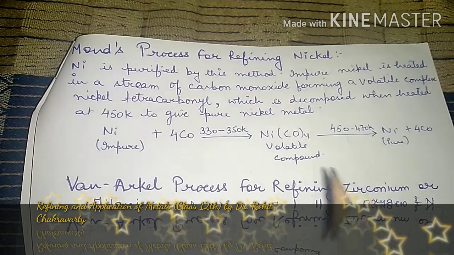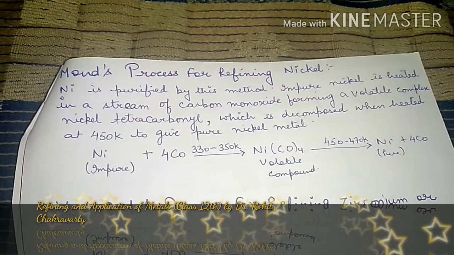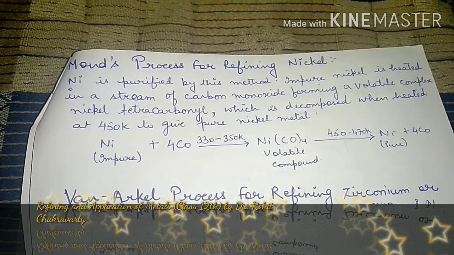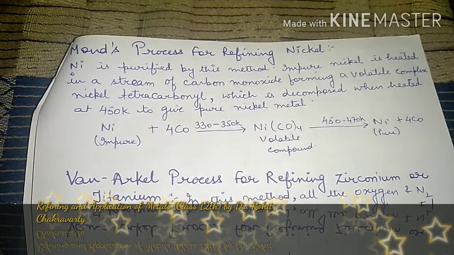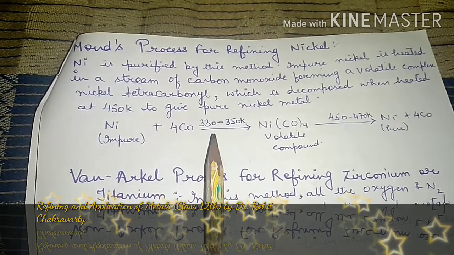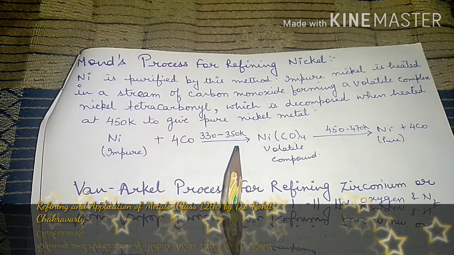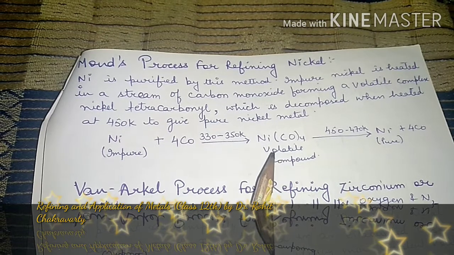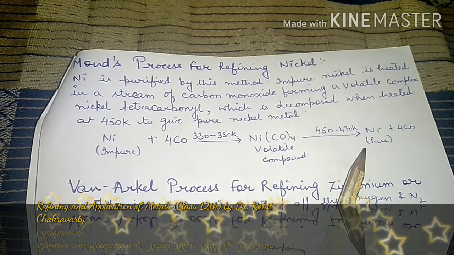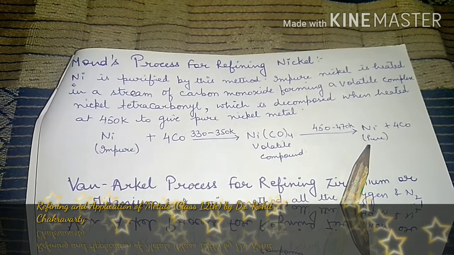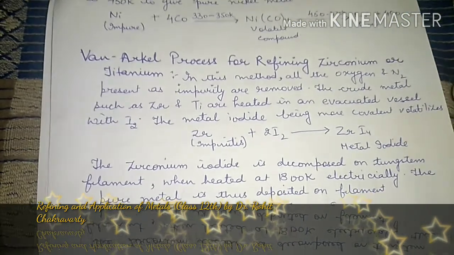Nickel is purified by this method. Impure nickel is heated in a stream of carbon monoxide, forming a volatile complex, nickel tetracarbonyl, which is decomposed when heated at 450 Kelvin. So here the temperature is very important. You need to remember, for making the complex around 330 to 350 Kelvin temperature is required to form the tetracarbonyl nickel, and then it gets decomposed at 450 to 470 Kelvin, resulting in the formation of pure metal, that is your nickel metal.